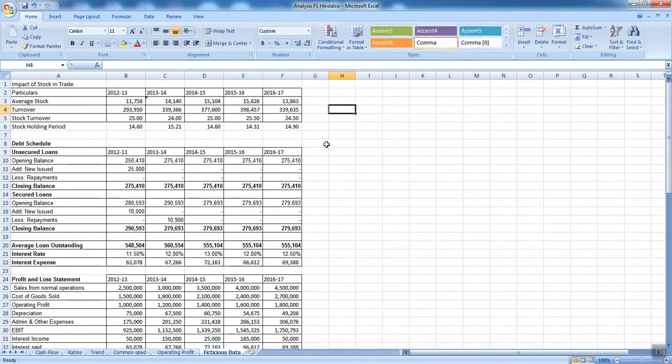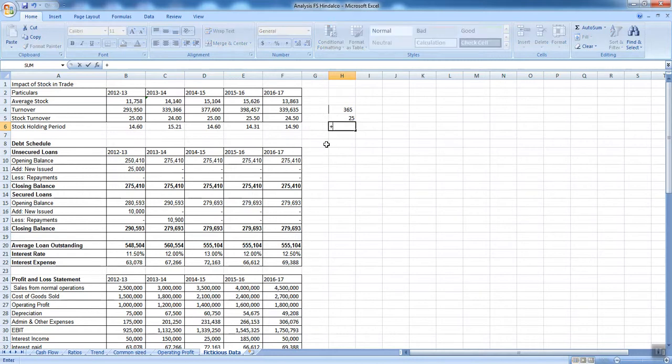In a year there are 365 days. My stock turnover is 25. So if I sell my stock 25 times in a year, how much time does my stock stay with me? The answer is quite simple. 365 divided by 25, that is 14.60 days. This means on an average my stock stays with me for 14 and a half days.